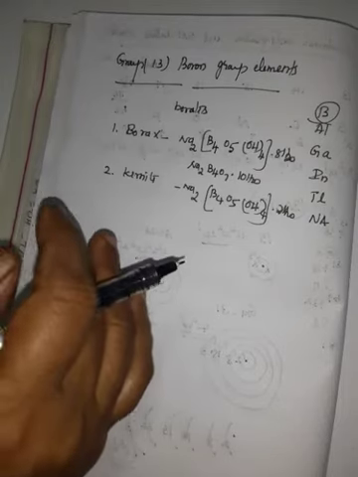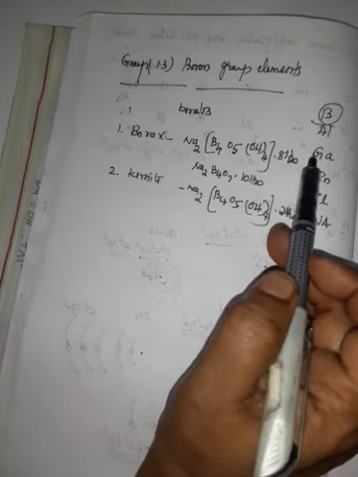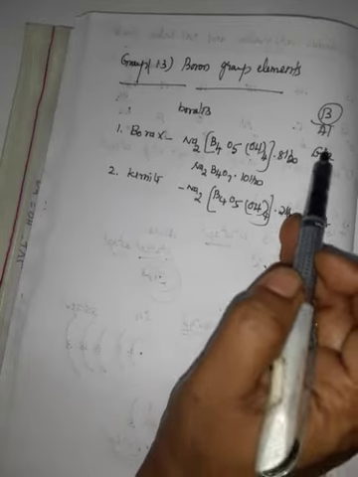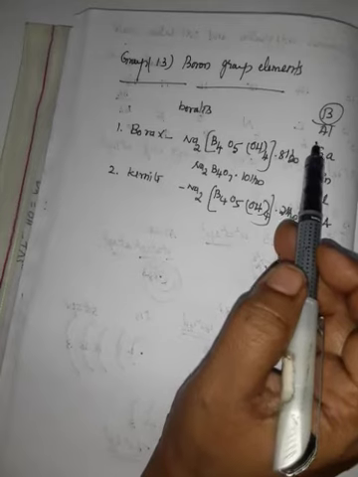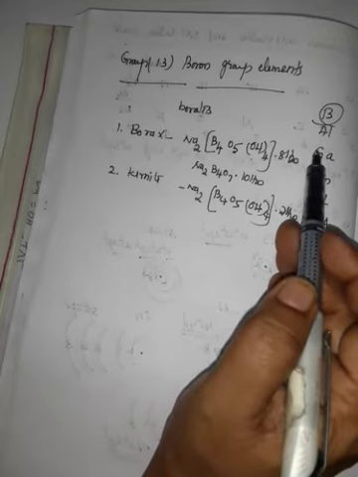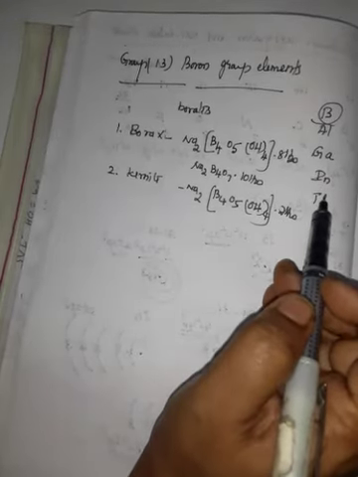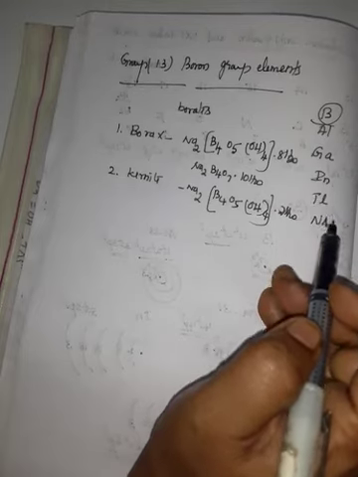boron. Then aluminium. Regarding aluminium, it is the most abundant metal and occurs as oxides, and also it is found in aluminosilicate rocks. Commercially it is prepared from the ore bauxite, formula Al2O3·2H2O. We have already learnt this in lesson number 1. The other elements, gallium, indium, thallium, are found only in trace amounts. They also occur as sulfides.